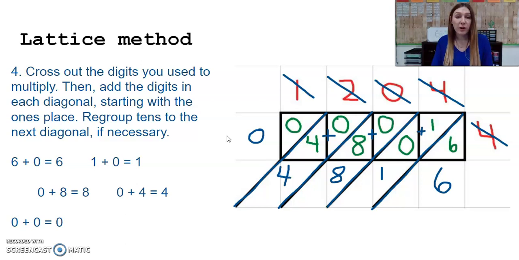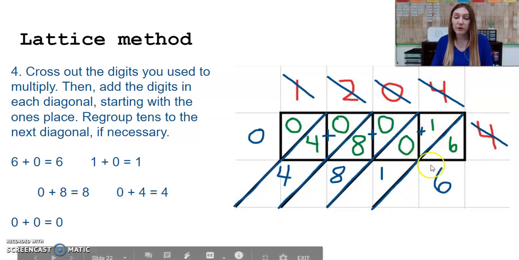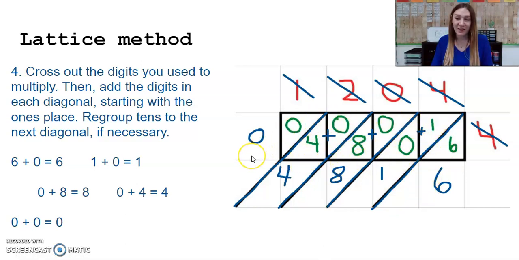I'm then going to cross out all the digits that I used to multiply. Then I'm going to add the digits in each diagonal, starting with the ones place. If I need to regroup any tens, I'll regroup that in the next diagonal. So this first diagonal represents my ones place, then my tens, then my hundreds, my thousands, my 10,000s. You get the idea. So I'm only adding the digits that are underneath that diagonal.